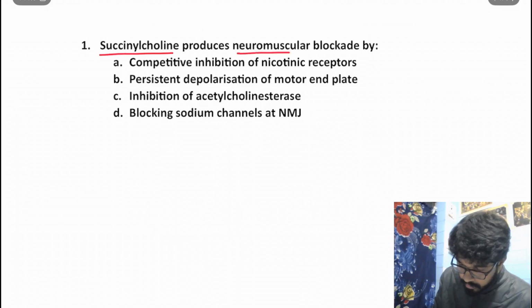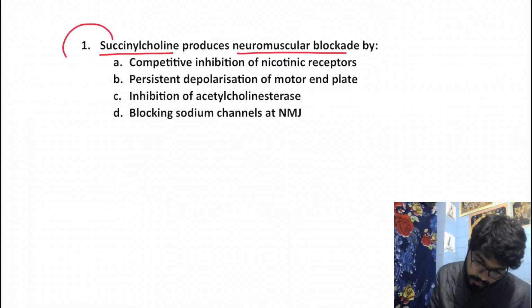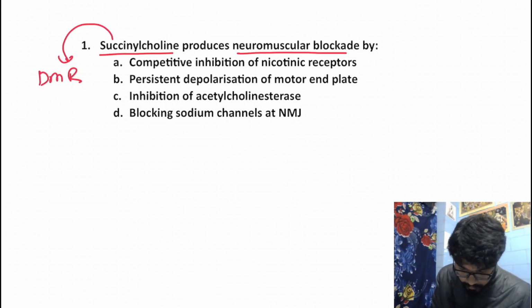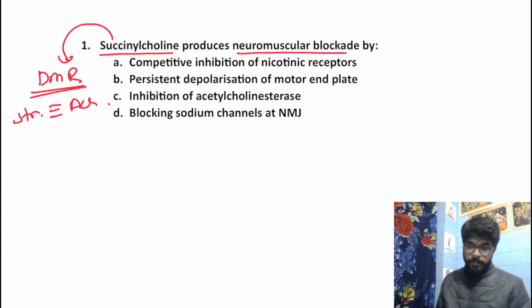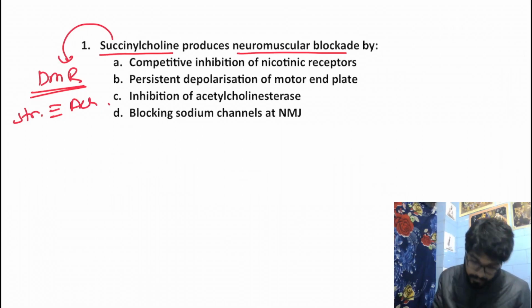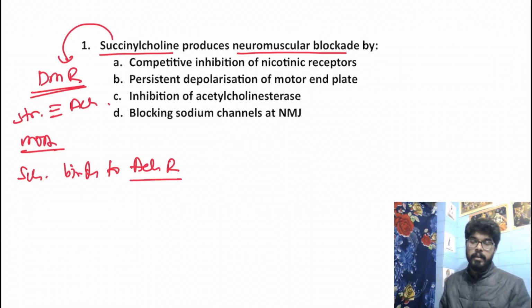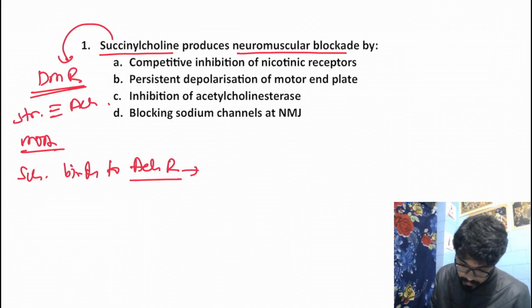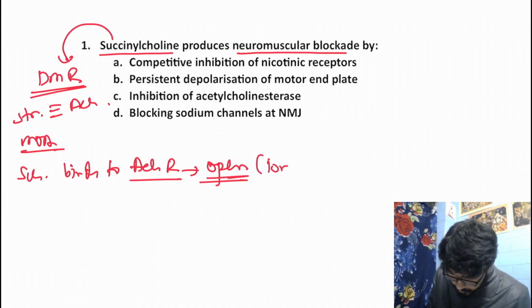Succinylcholine produces neuromuscular blockade by... So we need to know the mechanism of action. Succinylcholine, we all know, is a depolarizing muscle relaxant, and its structure is very similar to that of acetylcholine. If we talk about the mechanism of action, succinylcholine binds to the acetylcholine receptor, and it renders the receptor open, which results in ion transport across the receptor.